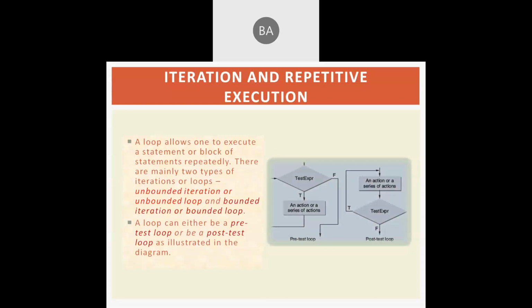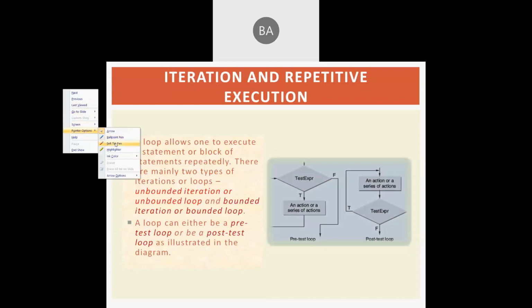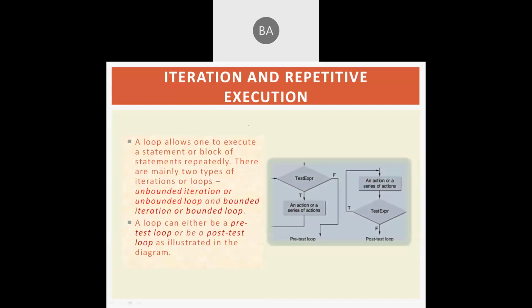So coming to iteration and repetitive execution. Generally a loop always allows us to execute a statement or a block of statements repetitively.